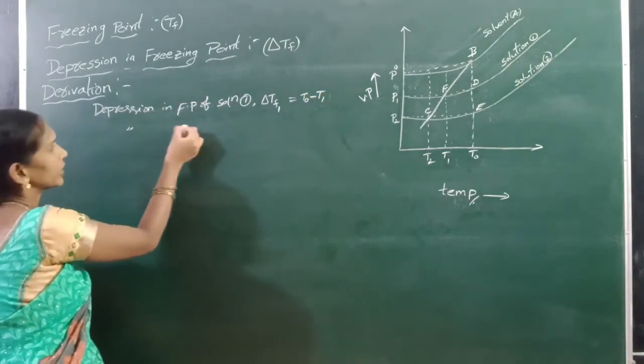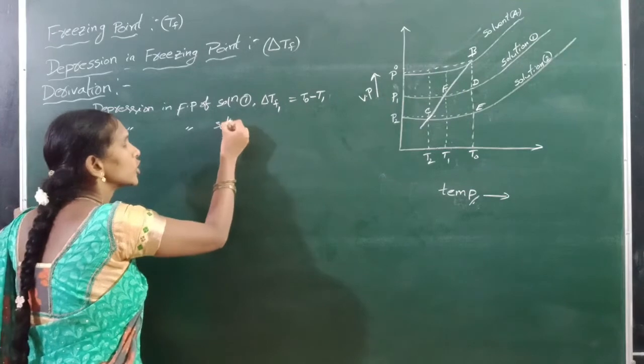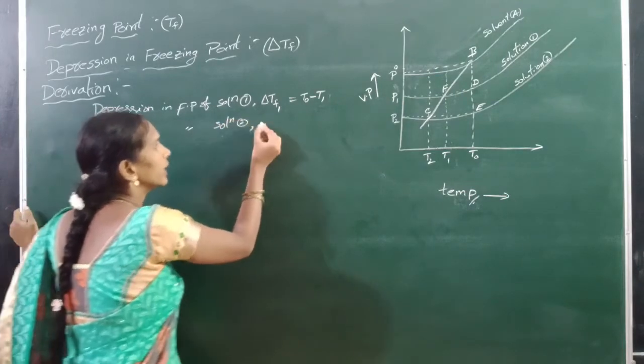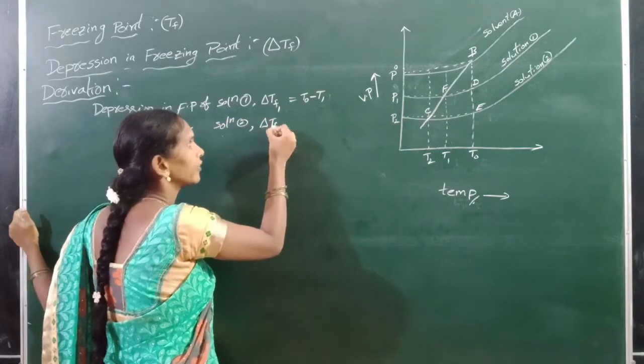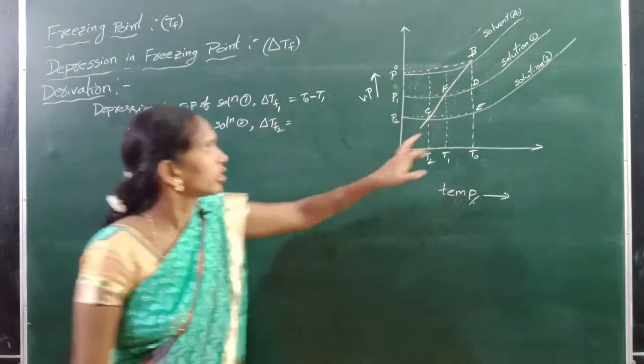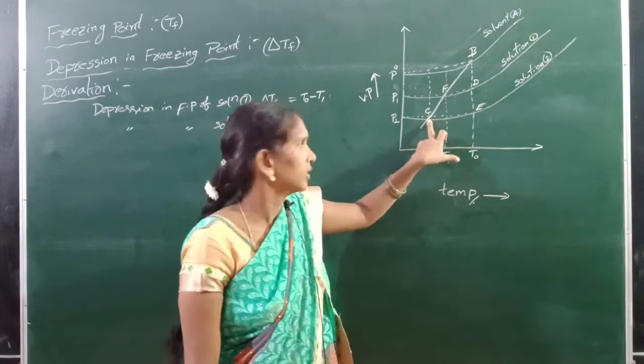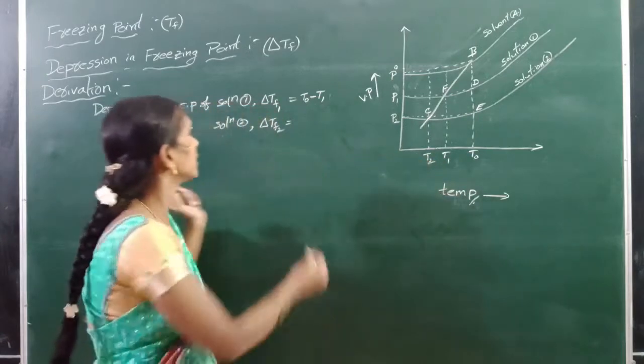Next, the depression in freezing point of solution 2, delta Tf2, is equal to T naught minus T2, where solution 2 is this curve here.